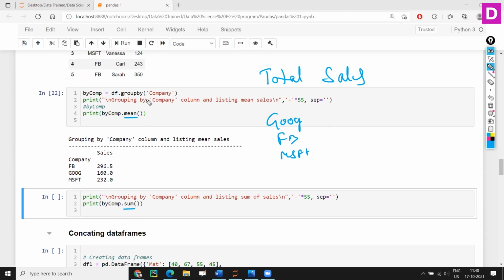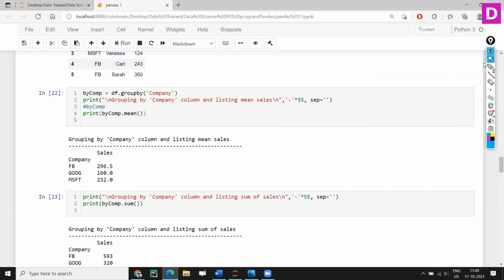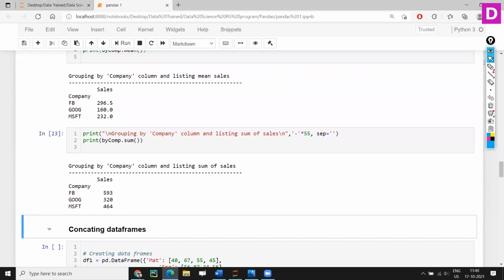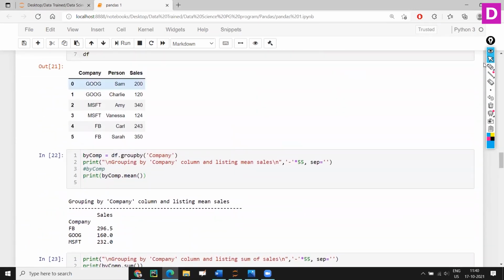Sum means it will add all the sales with respect to Google, FB and Microsoft. Same thing goes for the other two companies. I just need to use this method, sum, and it gives you the total sales of that particular company. Google is 320, Microsoft 464. You can add it up and you will get the same data.